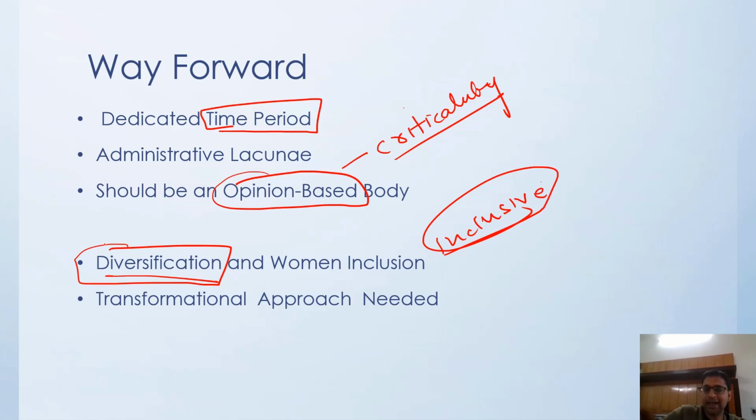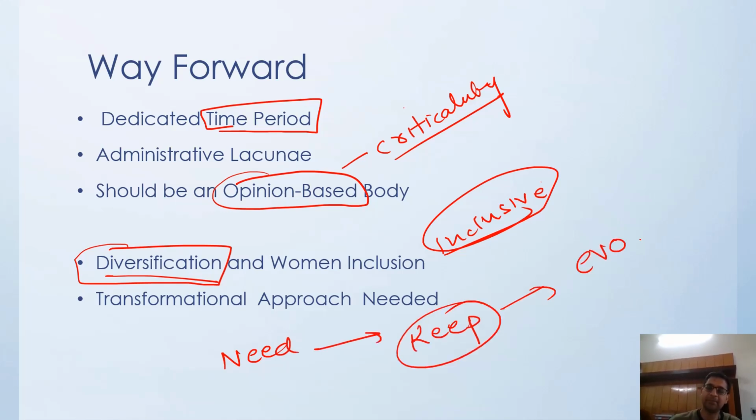And NITI Aayog has to be a transformational body. That means, according to the need, it keeps on changing. It has to evolve every day. So if you focus on this way forward, NITI Aayog may become more and more popular as a government policy making body in the near future. Thank you.